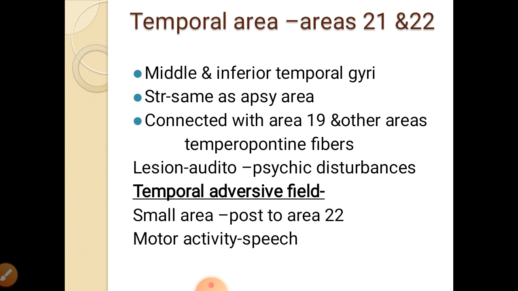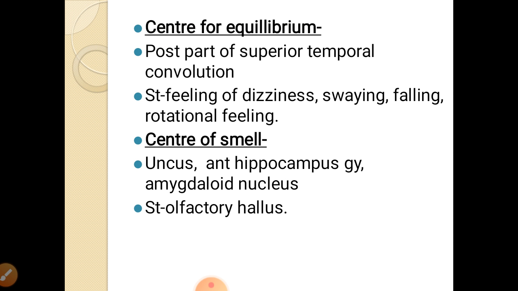Then the center for equilibrium: the posterior part of the superior temporal convolutions shows the center for equilibrium. Stimulation of this center causes a feeling of dizziness, swaying of the body, falling, and a rotational feeling. So the center for equilibrium is present in the posterior part of the superior temporal gyrus, and stimulation of this area makes the subject feel dizziness, swaying, falling or a rotational feeling.